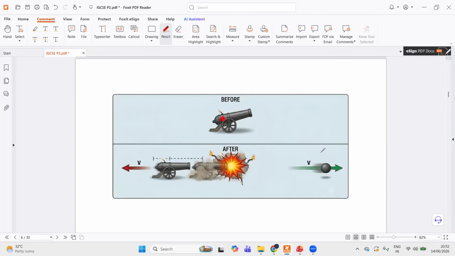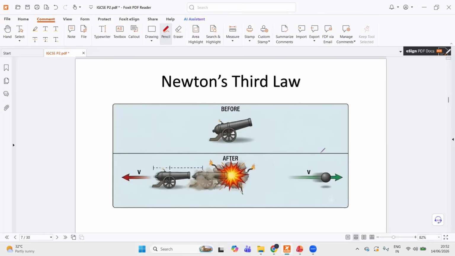The same concept can be answered using Newton's third law as well. And again, Newton's third law is also a topic in unit two, paper two, I mean, right? So the cannon exerts a force on the ball forward. According to Newton's third law, the ball exerts an equal and opposite force on the cannon backward. There is a resultant force on the cannon backward, causing it to accelerate backward.